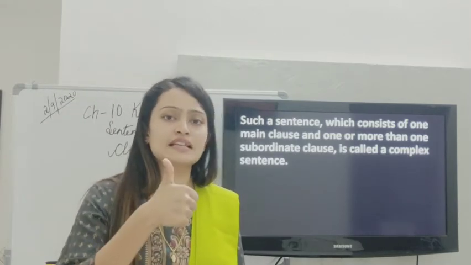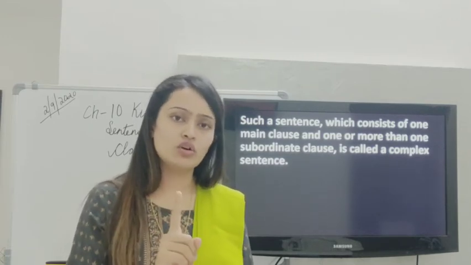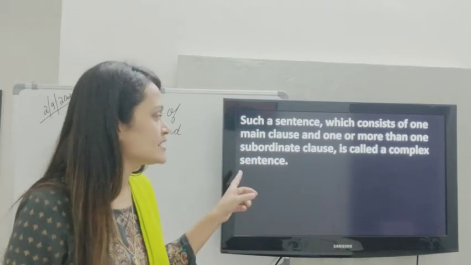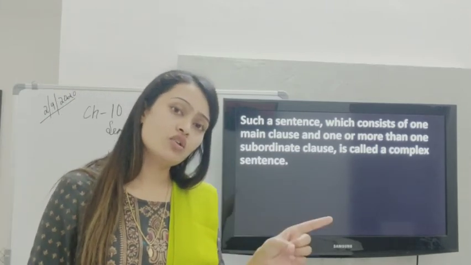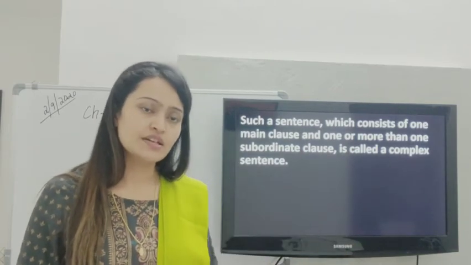Okay, so let's quickly get back to the first one. One was simple sentence. Simple sentence contains one clause. Okay, that is one verb. Then the next one is complex sentence. Complex sentence contains one main clause and one or more subordinate clauses.